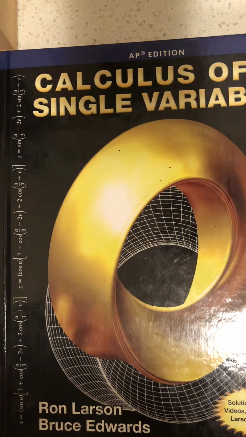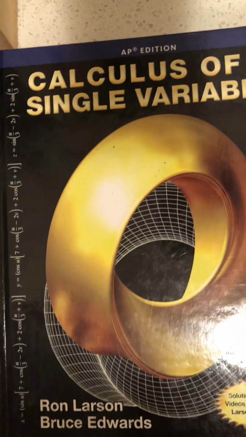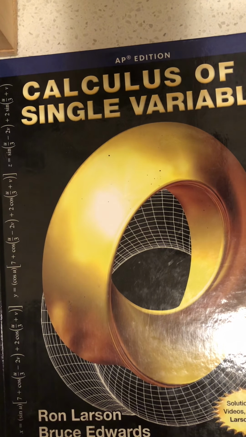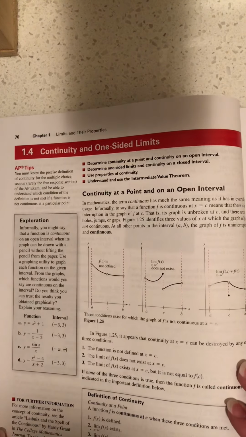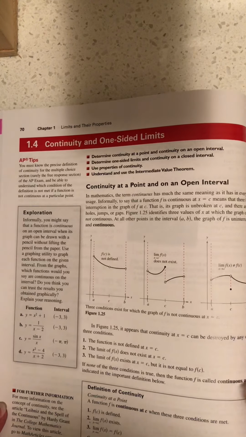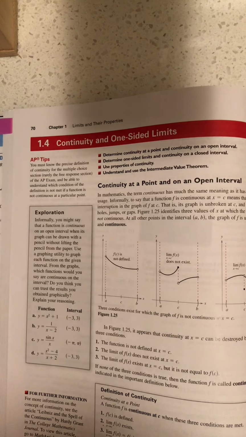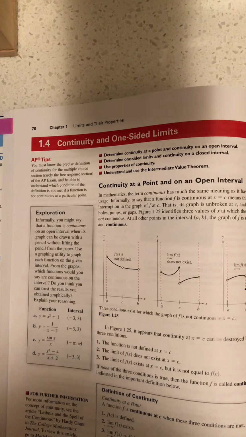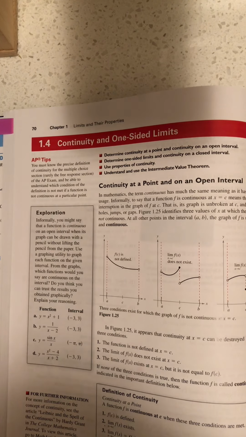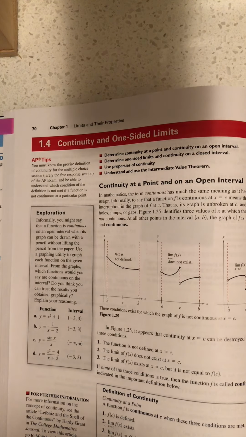We're going through the textbook we use, Calculus of a Single Variable by Ron Larson and Bruce Edwards. The section we're on right now is where we're about to start talking about continuity and one-sided limits. I'm going to read this mainly for my students and explain some of the concepts. It's kind of like an audiobook read-along so they'll know what they need to focus on while they're looking through the textbook.